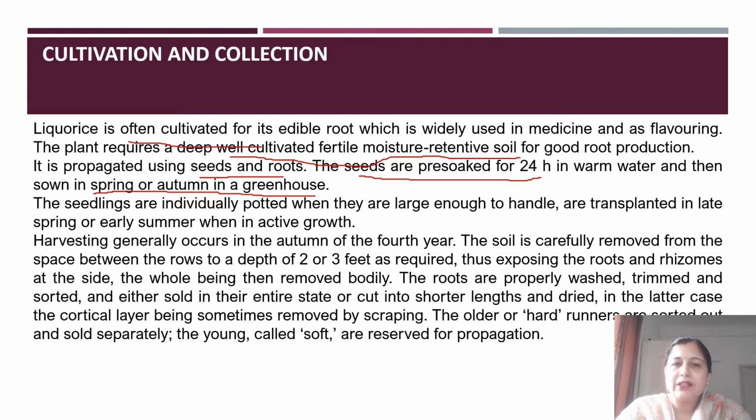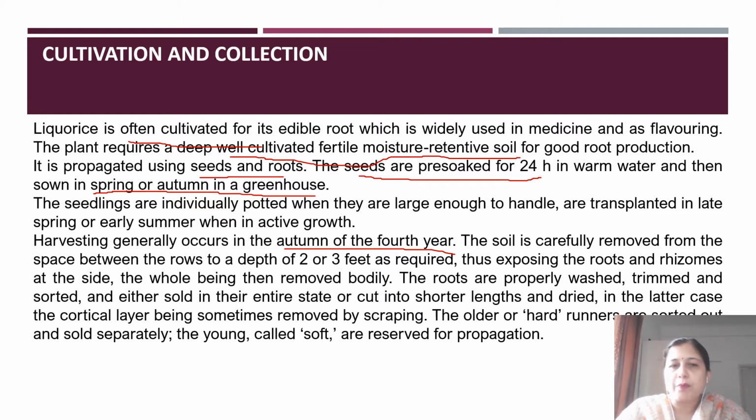Harvesting generally occurs, as I told, in the autumn of the fourth year. It is the time when the root gradually becomes inactive, though it will contain a large amount of glycosides, which is the main constituent in licorice. The soil is carefully removed first from the space between the rows to a depth of 2 to 3 feet, and after that the roots and the rhizomes are exposed, and the whole body of the roots is removed.